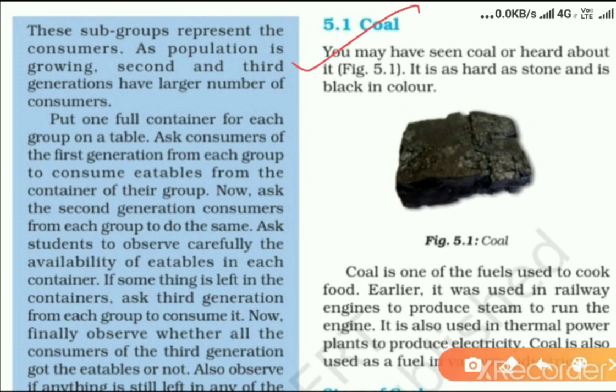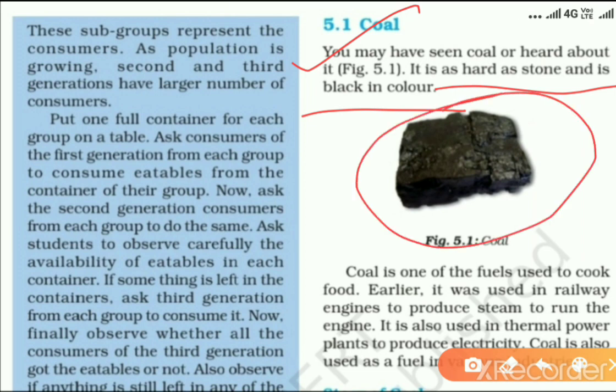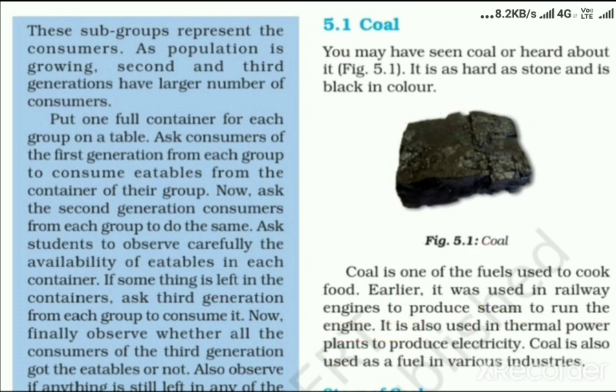You may have seen coal or heard about it. It is as hard as a stone and it is black in color. You can easily observe it here. Coal is one of the fossil fuels used to cook food. Earlier, it was used in railway engines to produce steam to run the engine. It is also used in thermal power plants to produce electricity. Coal is also used as a fuel in various industries.